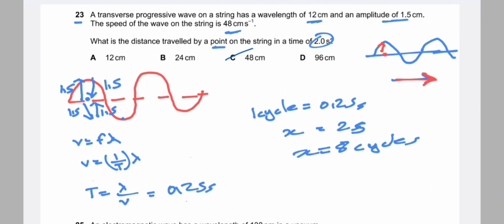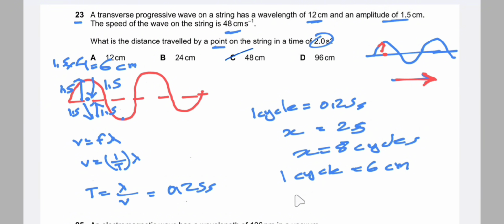So the total distance covered in one cycle is 1.5 into 4, which is 6 centimeter.